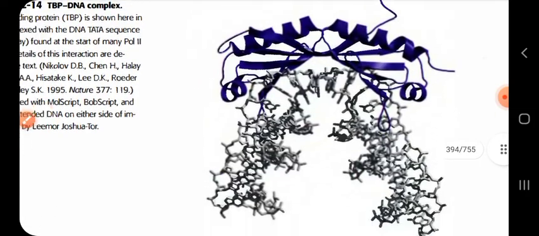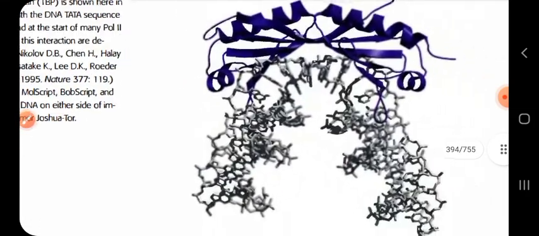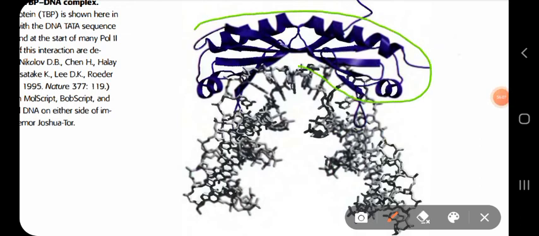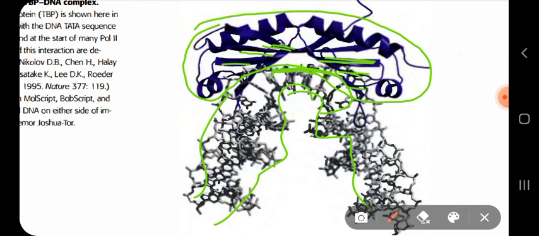This is the figure that is shown here, showing how TBP, the Tata box binding protein, shown in purple here, and you can see blue color here. So this is the beta sheet of the Tata box binding protein. It interacts with the minor groove of the DNA, allowing distortion and bending of the DNA, which is shown in gray, and allows widening of the minor groove so that the other transcription factors can come and access and interact with the DNA for transcription initiation to occur.